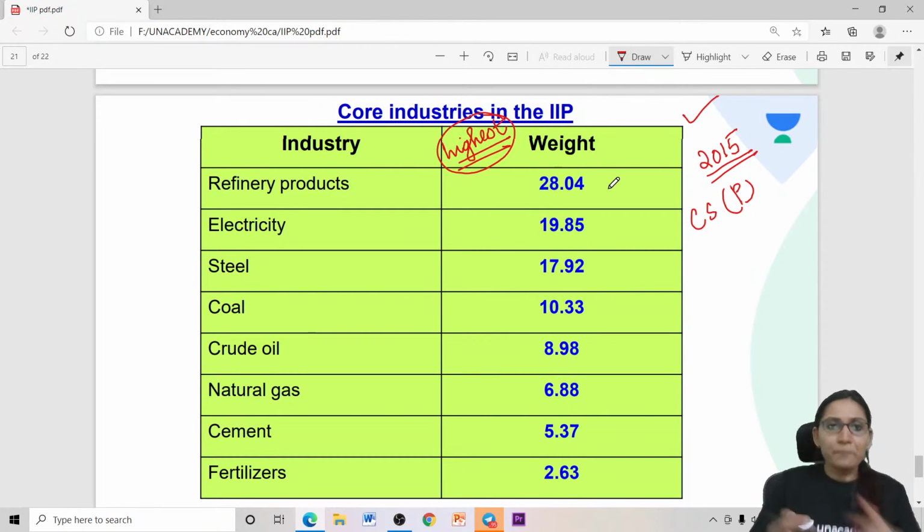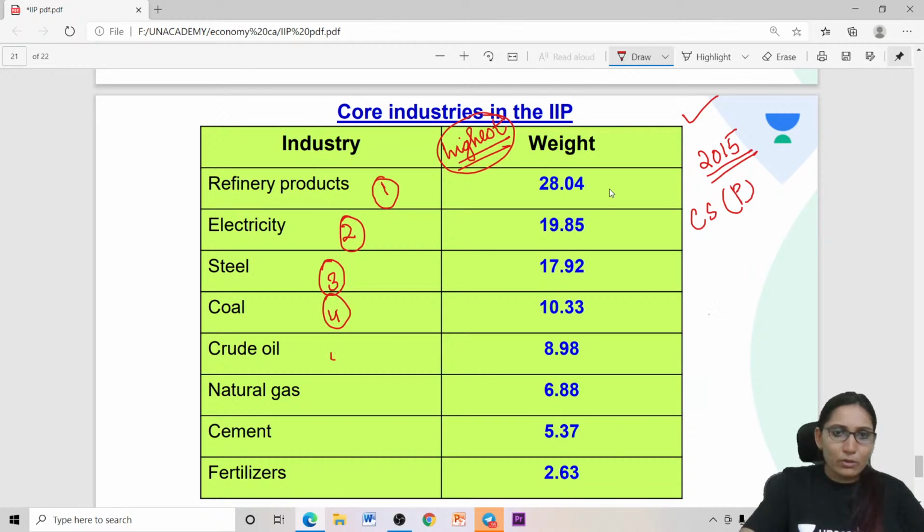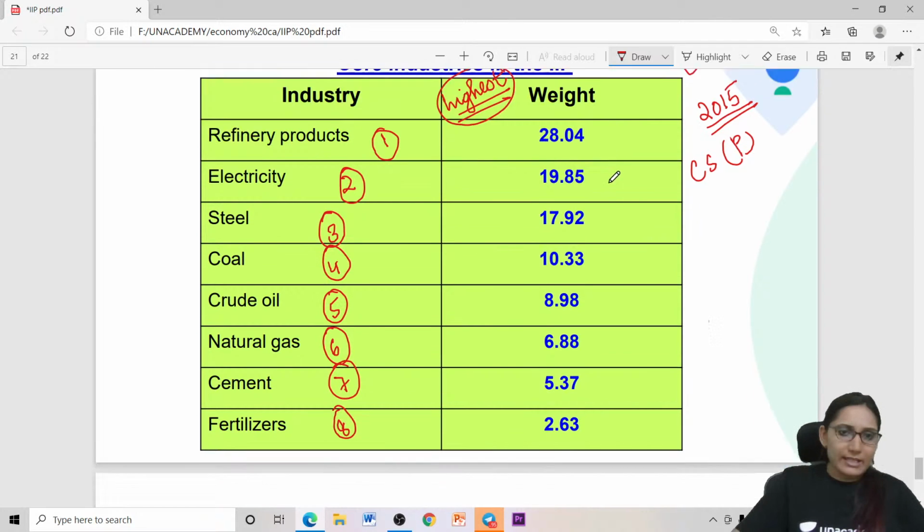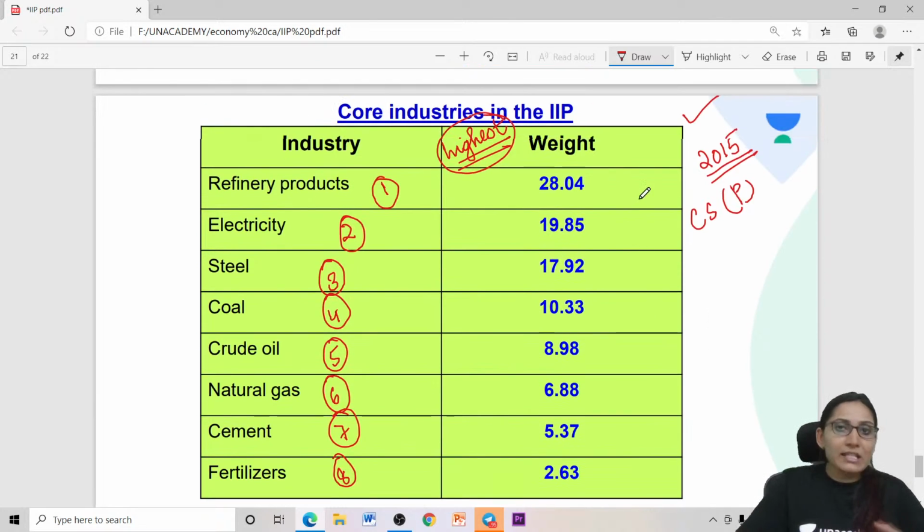So let's see. The first one is refined products, second is electricity, third is steel, fourth is coal, fifth is crude oil, sixth is natural gas, seventh is cement and eighth is fertilizers. So there are 8 industries which are classified as core industries.